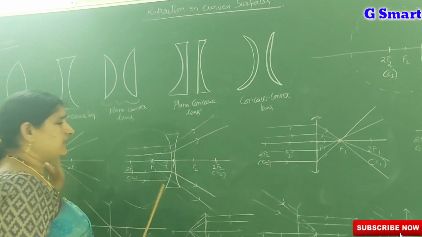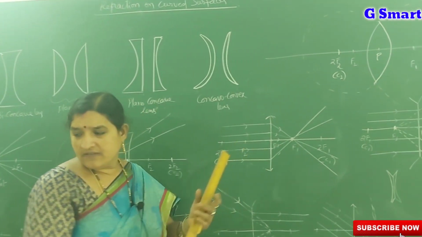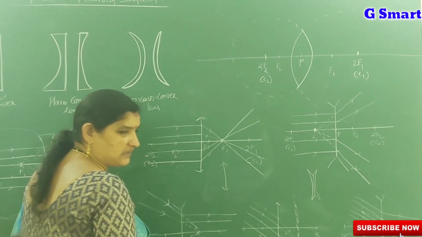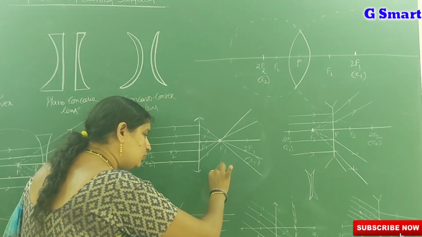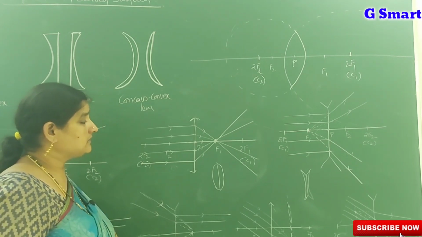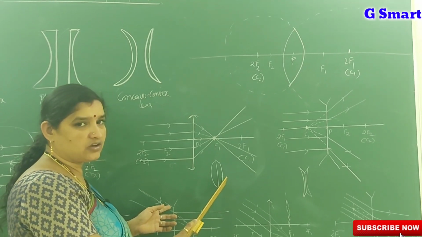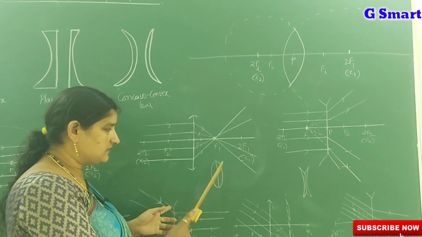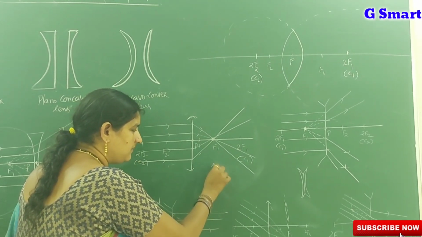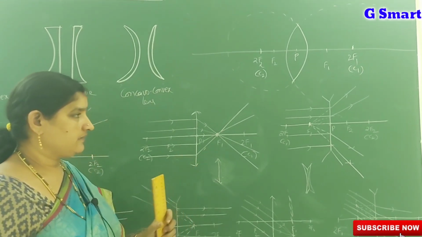See, when the thickness is very small, we consider it as a straight line. A parallel beam of light is incident on a biconvex lens. Why do we show this biconvex lens like this? If you observe carefully, when you extend and touch both end points, you will get a convex lens. This is one convex surface and this is another convex surface. This is a biconvex lens, that you will denote like this. Why? Because if you extend and attach the endpoints, you will get the convex lens.